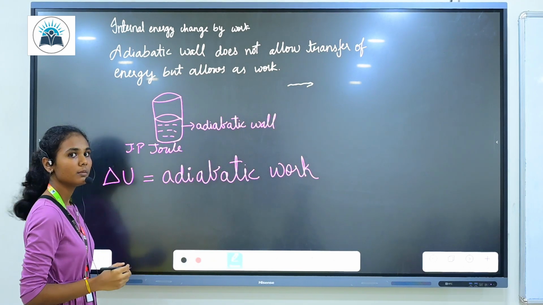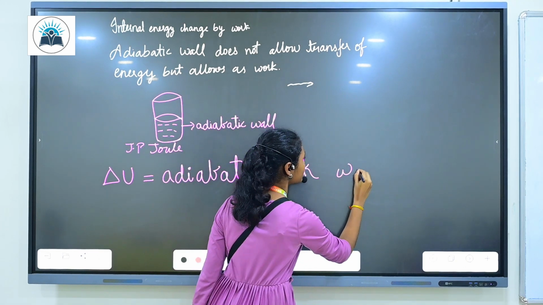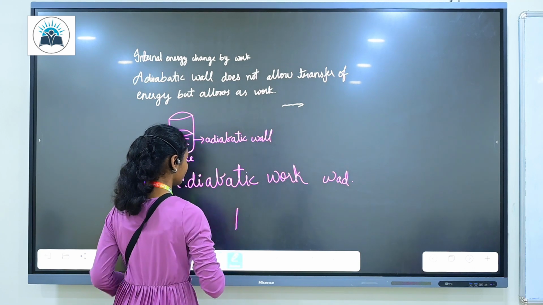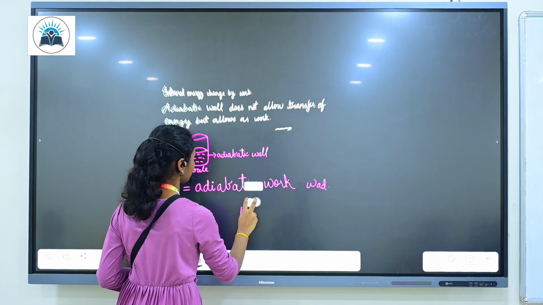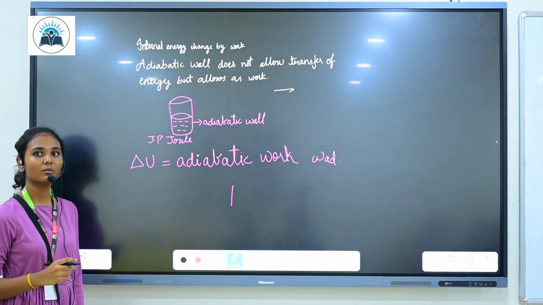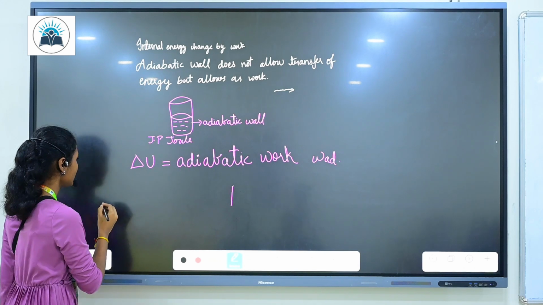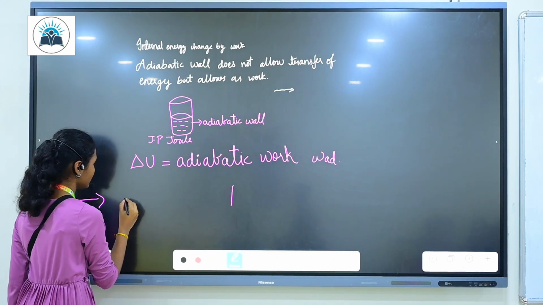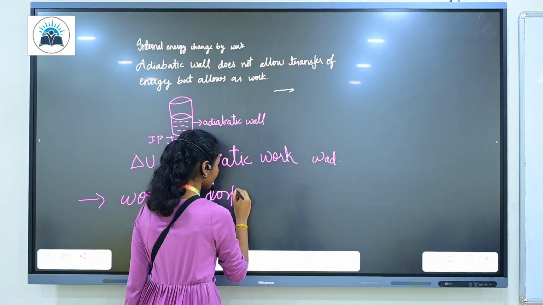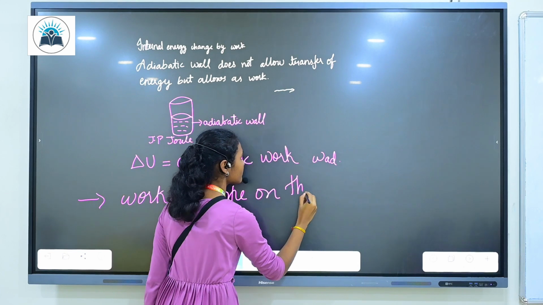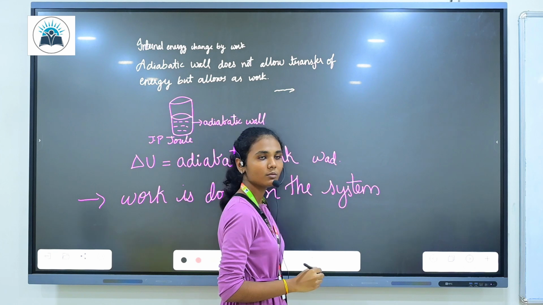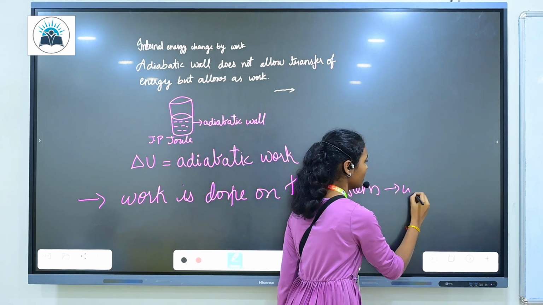Now we denote adiabatic work with W_ad. So now let us understand when the work is positive and negative. If work is done on the system, adiabatic work is positive, work done is positive.